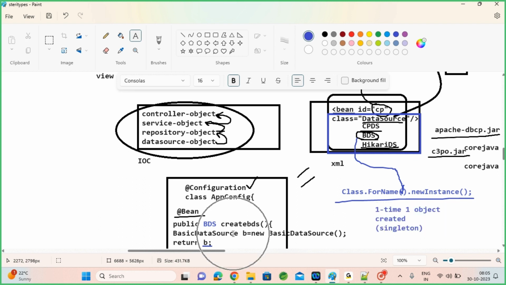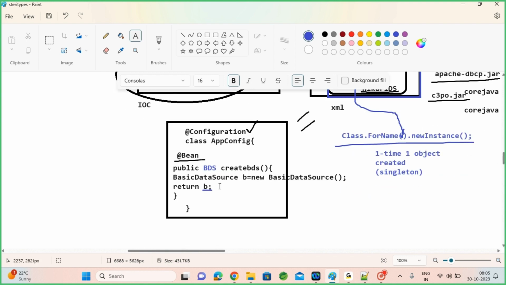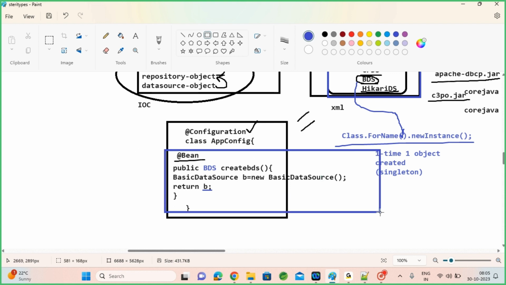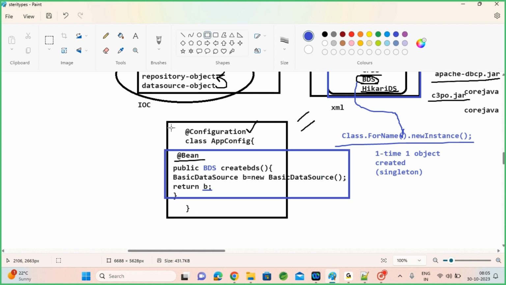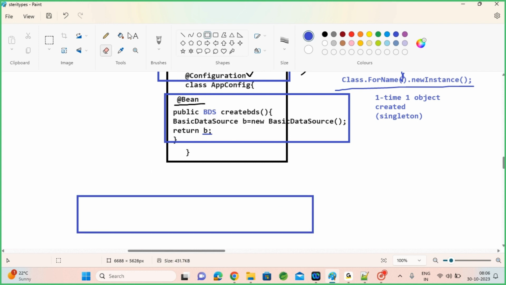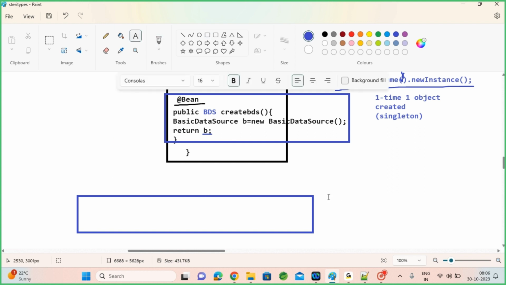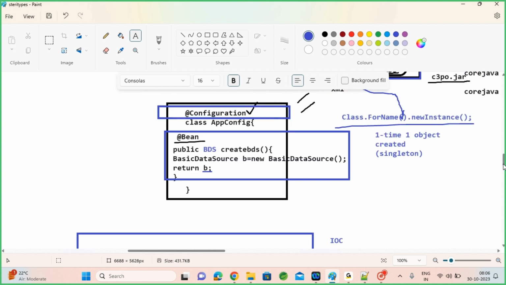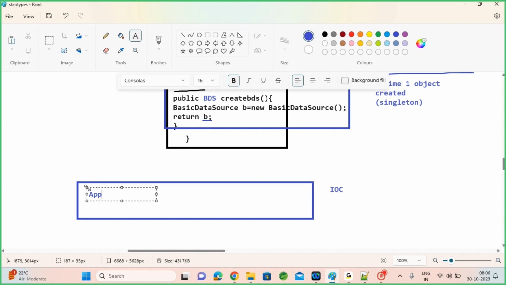So how many times will this bean method be executed and how many times will the object be created when you use @Bean inside a configuration class? While scanning this package, the IOC container will scan like other controllers, services and repositories. IOC will scan the configuration class also. It will create your configuration class object, the AppConfig object.